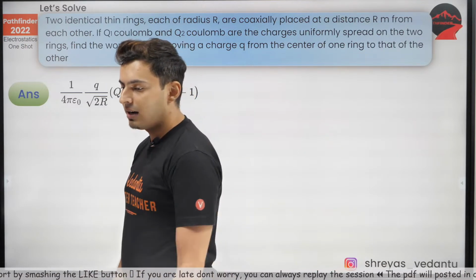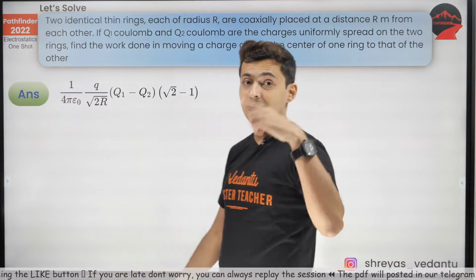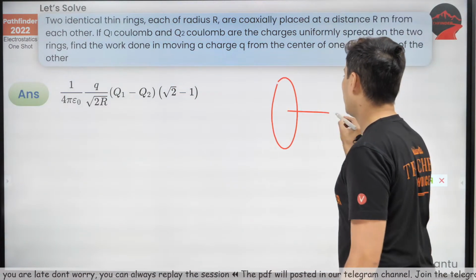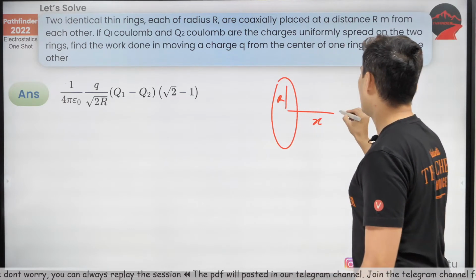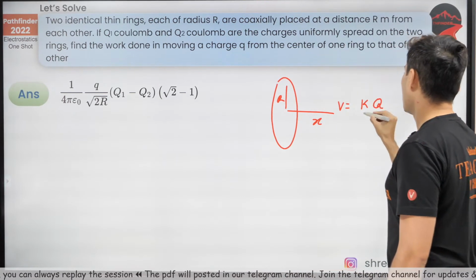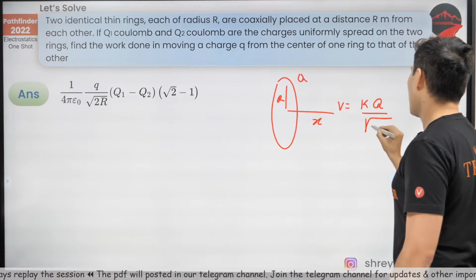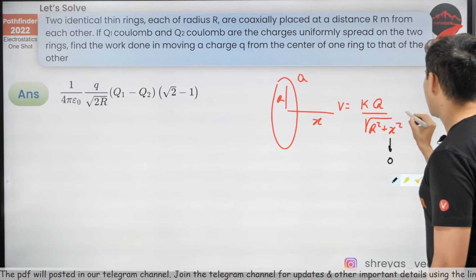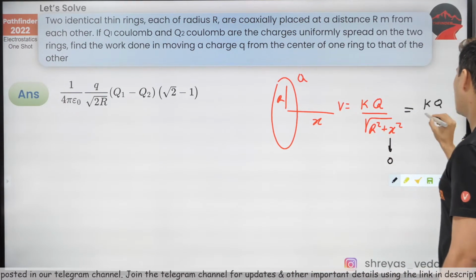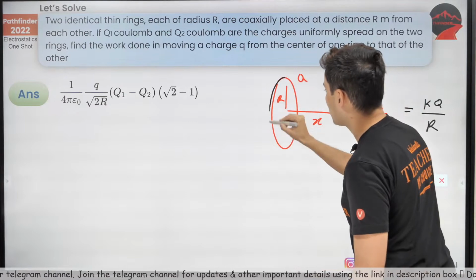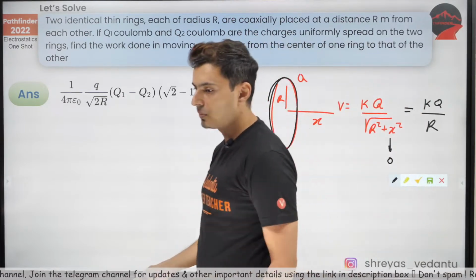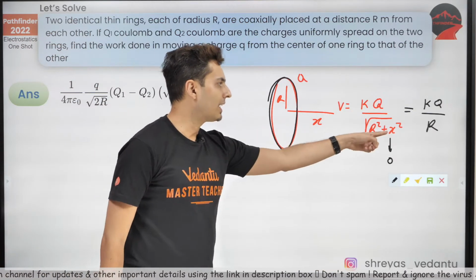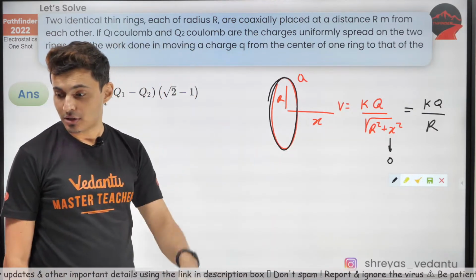Why K Q1 by R root 2? Vishnu, because all the charges are at the same distance, and remember that formula? I just gave you that formula. If you have this as X, this is R, the potential is K Q, if this is Q, divided by the square root of R square plus X square. So if X is 0, it will be just KQ divided by R, because all the charges are at the same distance. X is 0. I hope this is clear now, Vishnu. So putting X equal to 0, you will get the answer for potential.